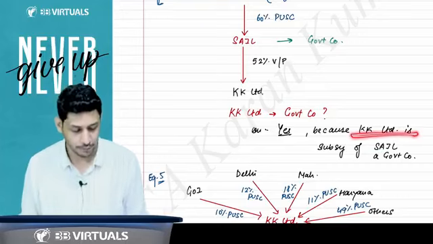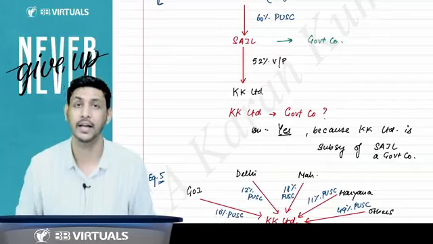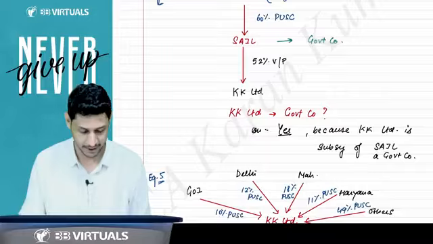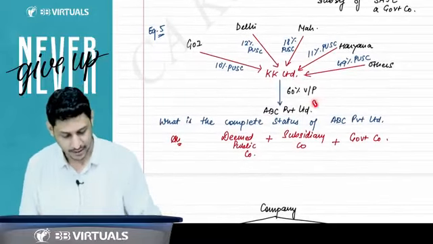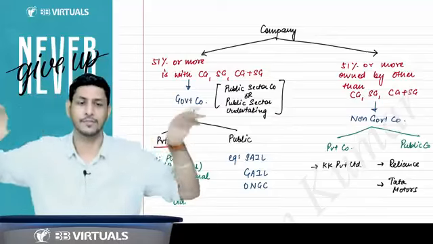So KK Limited will also be considered a government company because it is a subsidiary of SAIL, which is a government company. Right, sir. This is your homework example. You can read it. So, sir, please tell how many types of companies are there.